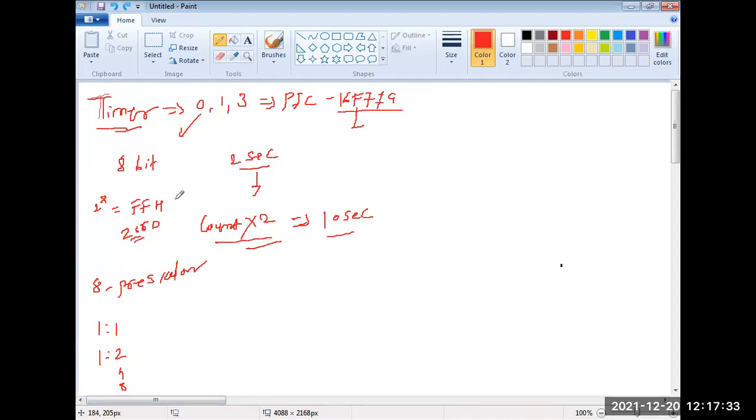Depends upon the size. It is 8-bit size. So maximum count will be multiplied with the 1:8. Okay. Meenakshi, are you getting the things?